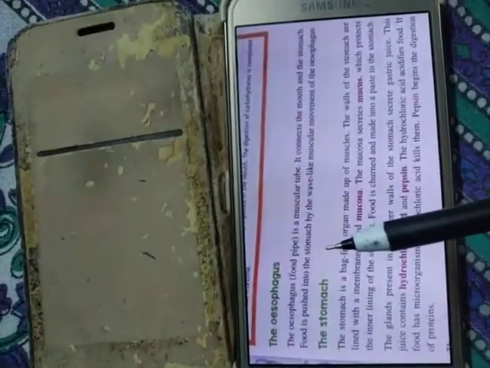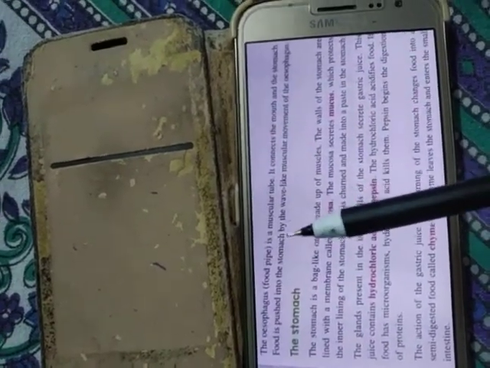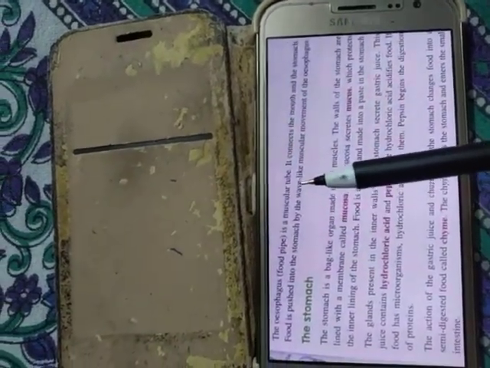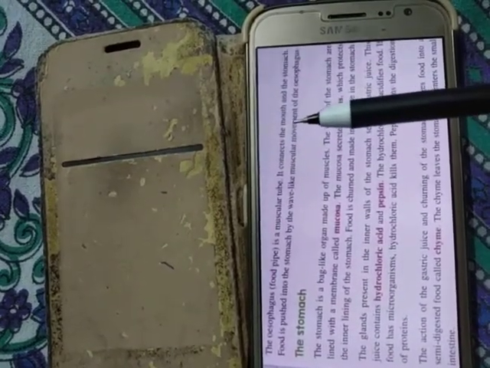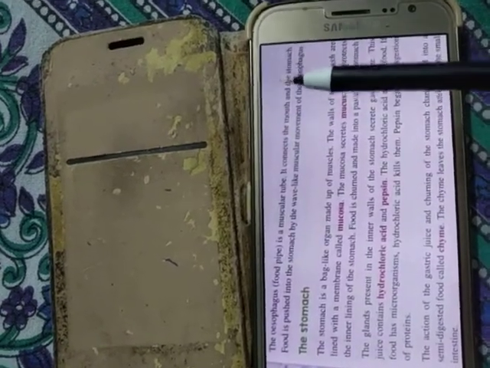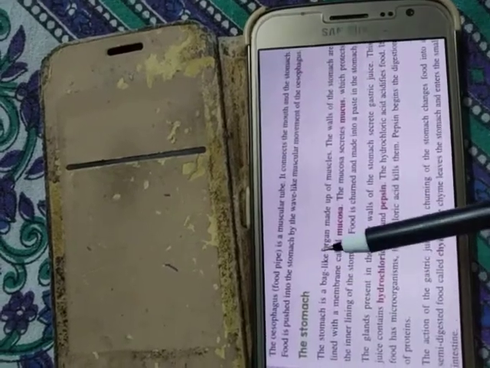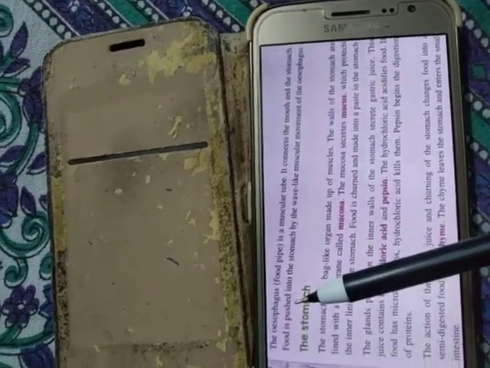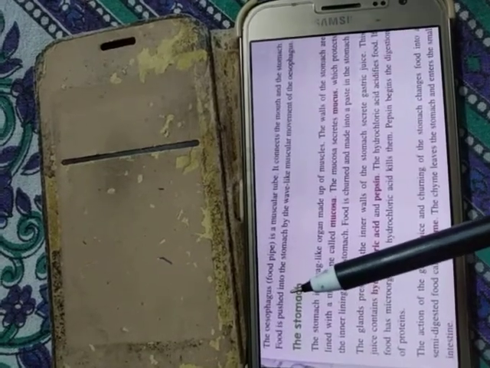Now, esophagus means food pipe. Why is it called food pipe? Because food passes through this pipe. It's actually a muscular tube. At the upper side it is connected with the mouth, and the lower part is connected with the stomach. In between the mouth and stomach, the esophagus is present, and its function is this: the food which we eat through our mouth, we chew it.